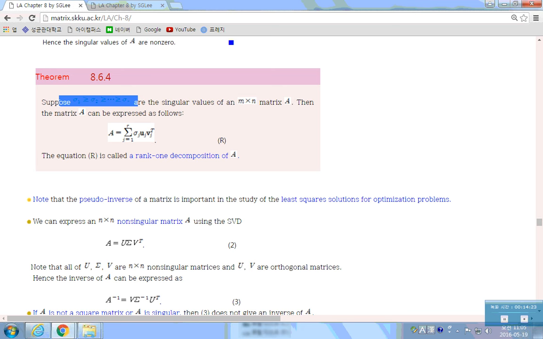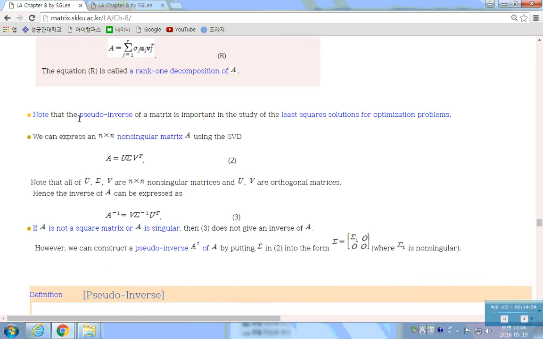So that's the rank of the matrix A. So A can be written as a linear combination of these rank 1 matrices whose coefficients are singular values. How many? The rank of the matrix A. So now the study of a matrix can be considered as a study of rank 1 matrices. Okay.